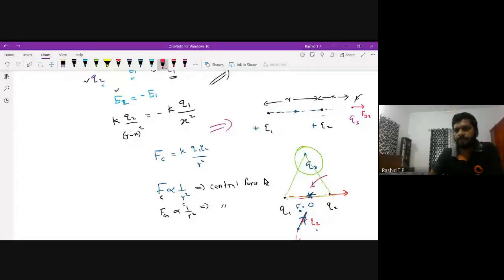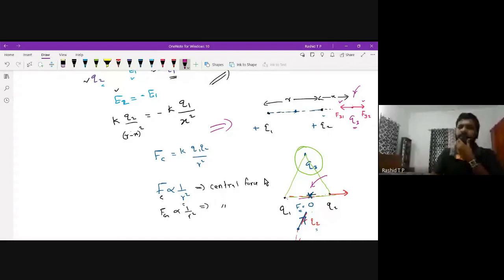The force on charge 3 by 1 should be in the opposite direction. The total force on charge 3 will be 0 if the situation is like this. If this condition is achieved, then no problem, you can bring the charge Q3 and place it here. But that will not happen actually.